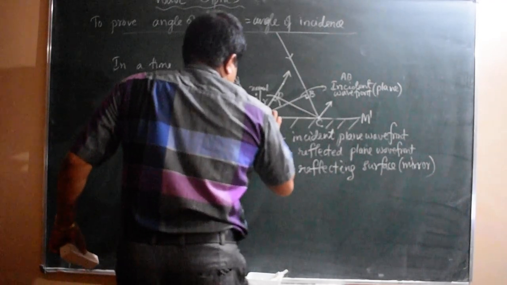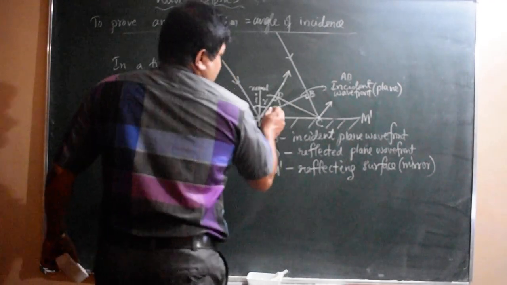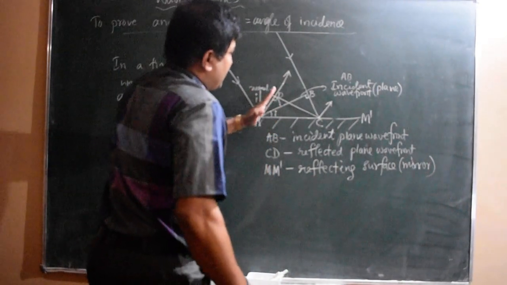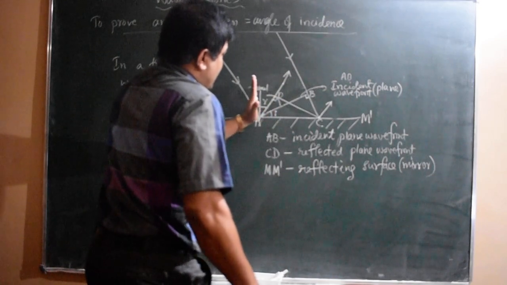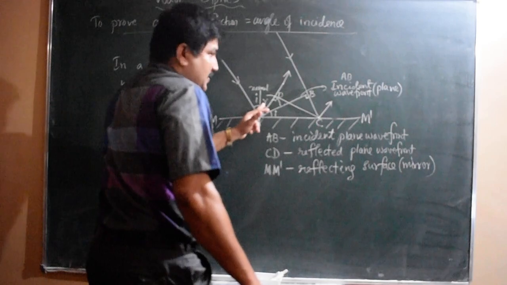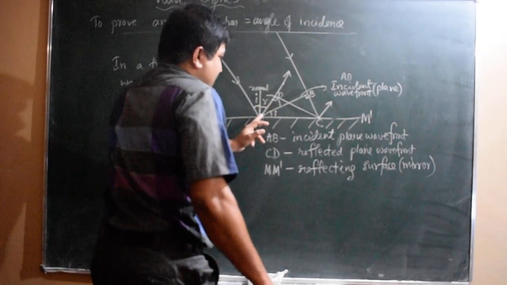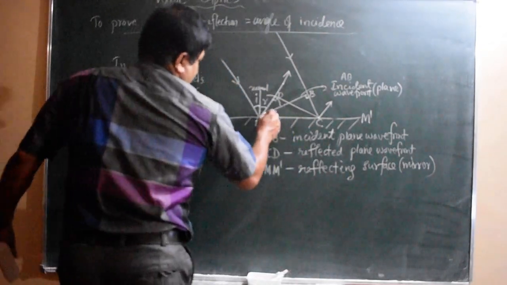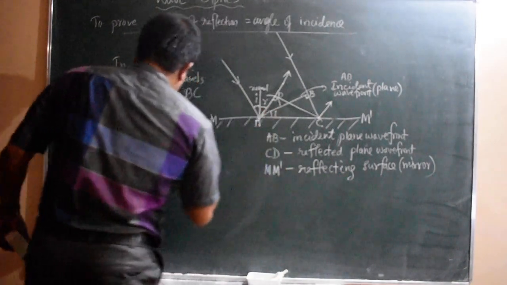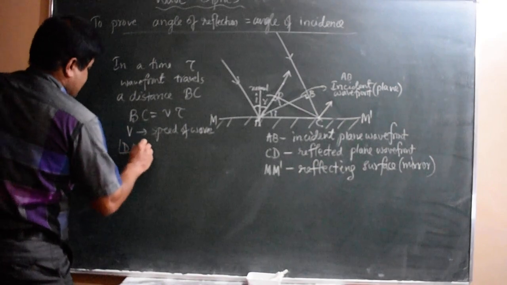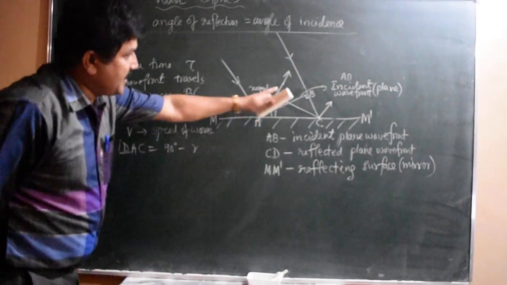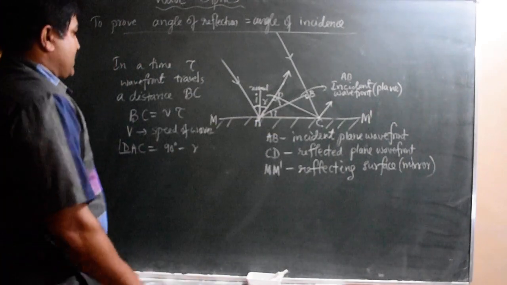Next, this angle is R. The angle between the reflected wavefront AD and the normal is R. So angle BAC is 90 degrees minus R.